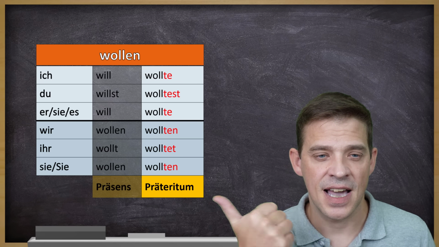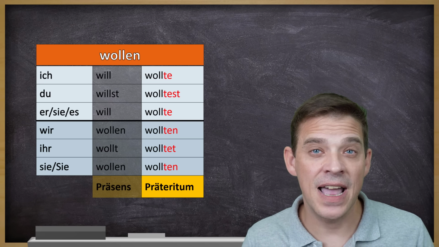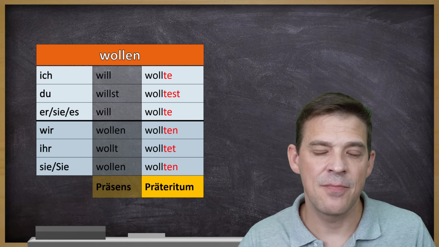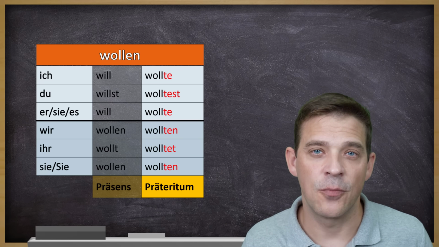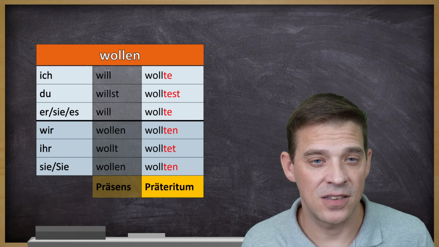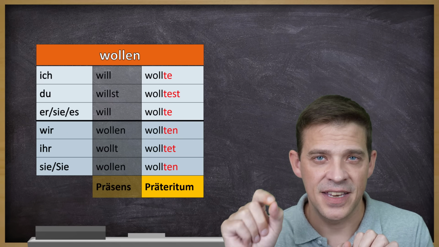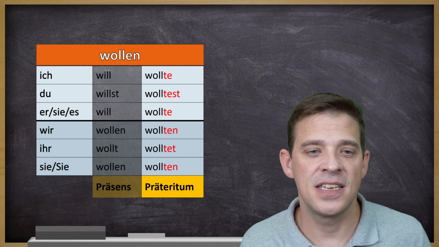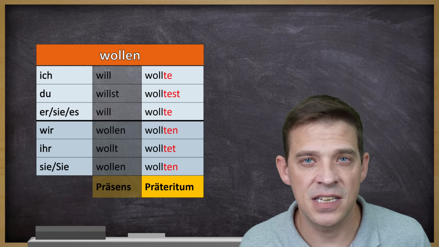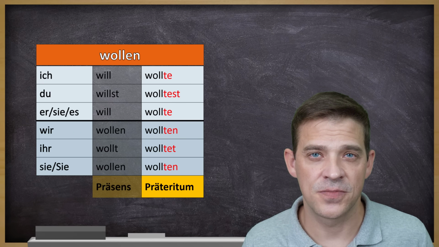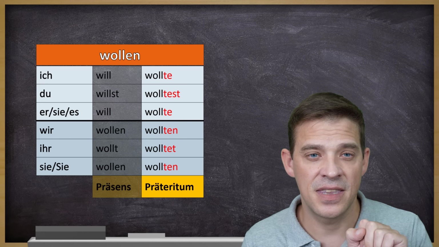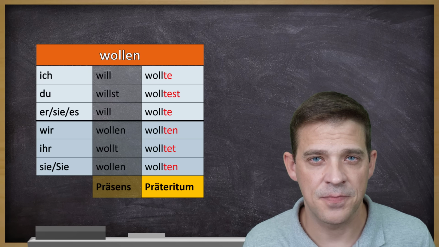And as you can see, I put the endings in red. Why? Because they are all the same endings for all modal verbs in Präteritum. So usually you have this verb stem, woll, and then you add this ending te for ich, test for du, and so on. So this is going to be the same endings for all the modal verbs.